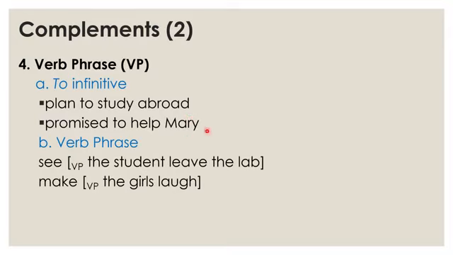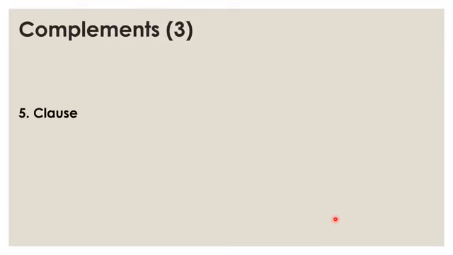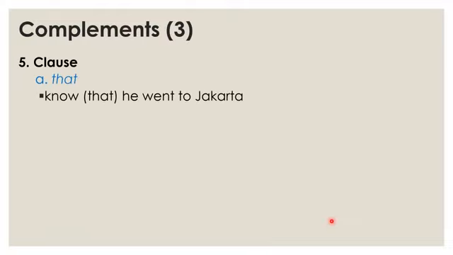Now the next kind of complement is a clause. We can have a that-clause, like in "I know that he went to Jakarta". So "that he went to Jakarta" is the complement of know. And then "I believe that he is honest". So "that he is honest" is a complement of believe. What do you believe? I believe that he is honest. And what do you know? He went to Jakarta. That's the kind of test to check that this is a complement of know, and that "he is honest" is a complement of believe.